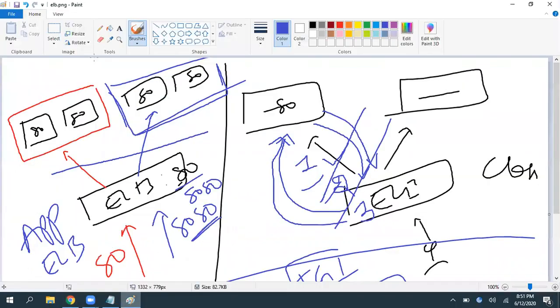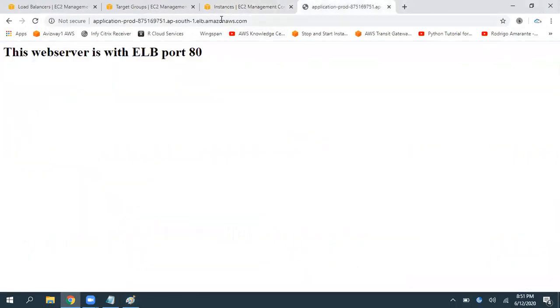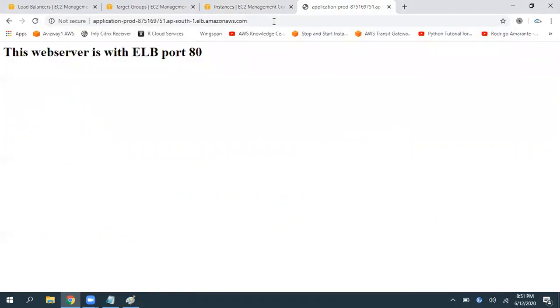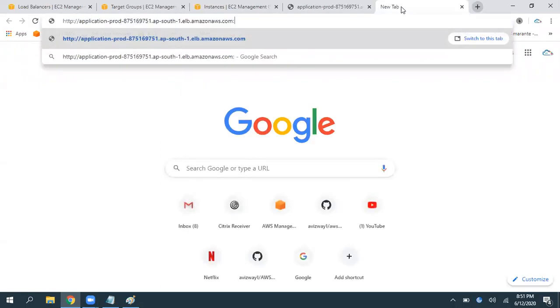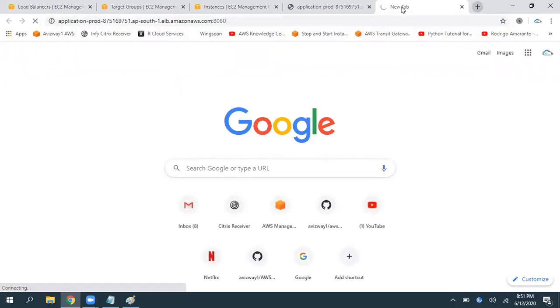Now we have configured this particular part. And if you want to test this, you can give this URL with :80. See, I'm able to get the replies. Manually, if you are giving :80, we are able to get the reply. But whenever you are trying to give :8080, am I getting any response? We are not getting any responses here. Okay, so that means no instance or no application is there to deliver anything via port number 8080.